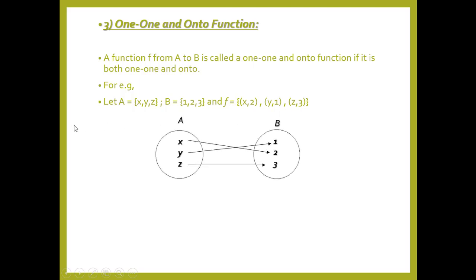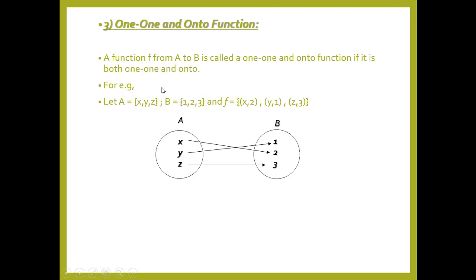In this case, both the conditions of the one-one function and the onto function apply. The first value of every ordered pair is the domain, which is x, y and z, number 1, and number 2, the second value is the range, which is the condition of the onto function. The second values of the ordered pairs are 1, 2 and 3, and 1, 2 and 3 are the elements of set B.